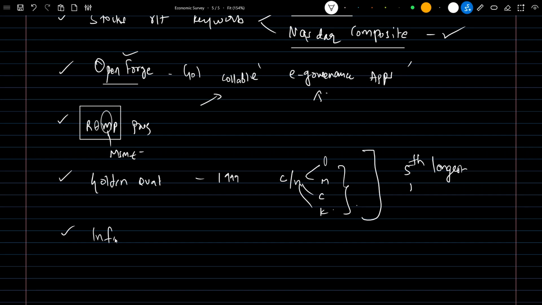Next keyword is Infinity Forum. What does Infinity Forum mean? It is basically a leadership forum with respect to fintech companies, financial technology companies. The leadership forum is known as the Infinity Forum.